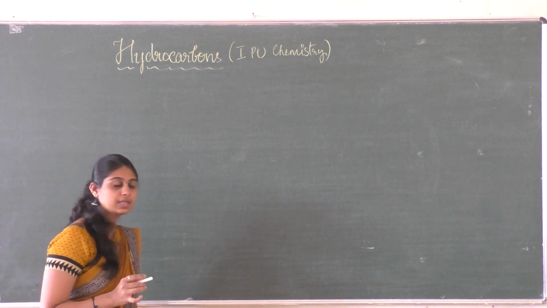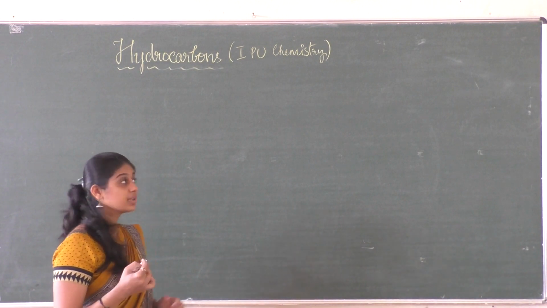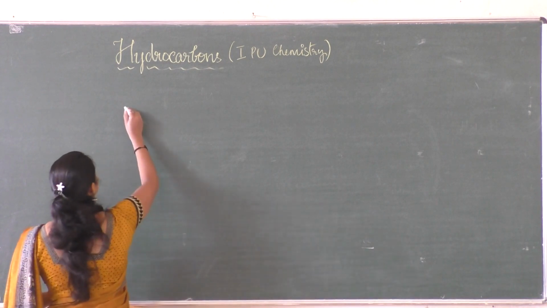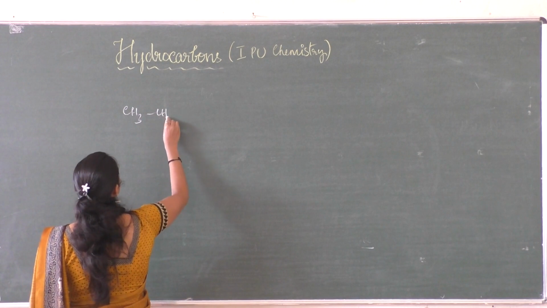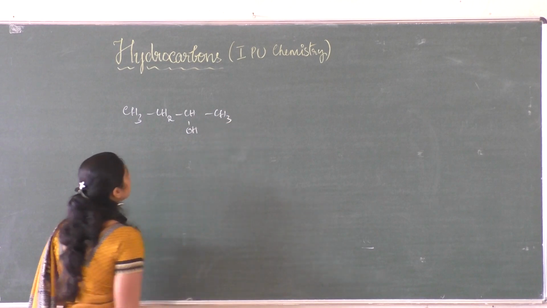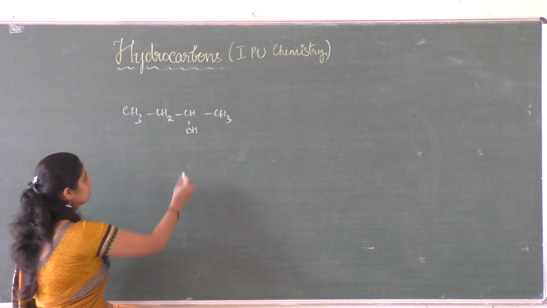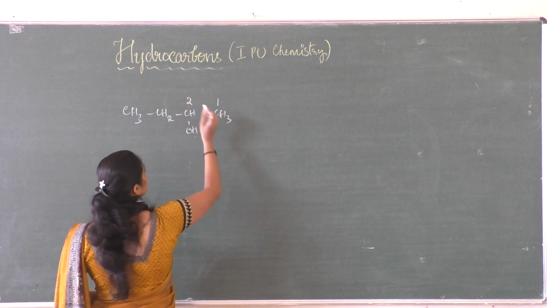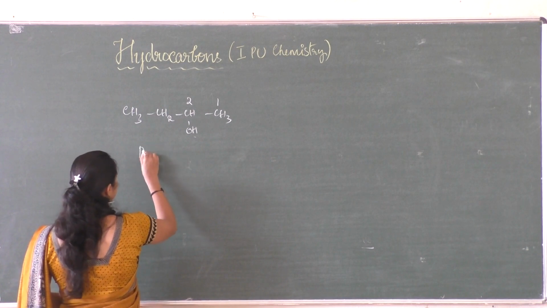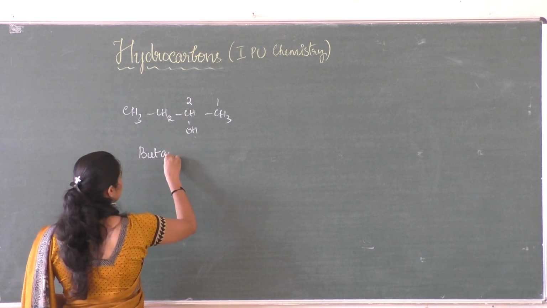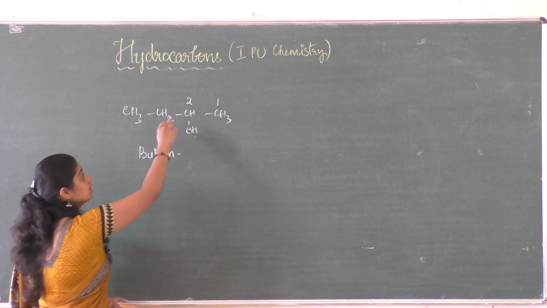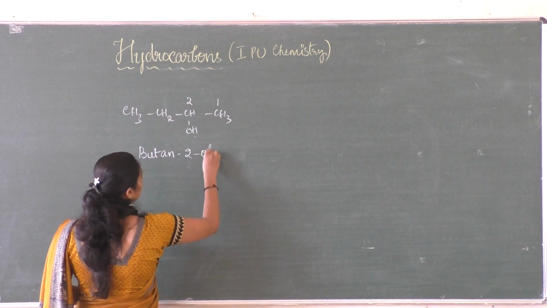So you have studied writing the names of the compounds when the structure of the molecule is given. For example, if this is a compound, you need to write the IUPAC name. This is the functional group, so it needs to get the least number, so you are naming from right to left, so it becomes 4 carbon atoms, root word but, single bond AN, and the functional suffix for alcohol is OL, and it is positioned at second, so it is 2-OL, correct?